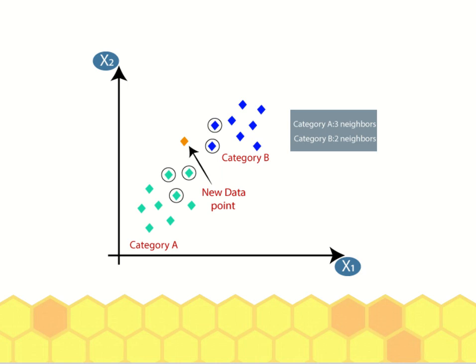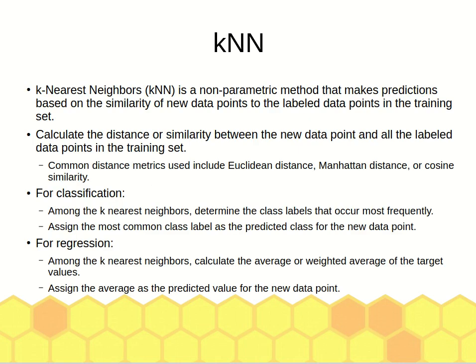So in KNN, the distance will be measured between the new data point and the existing points in category B and category A. So again, the distance metric that can be used is either Euclidean distance, Manhattan distance, or cosine.